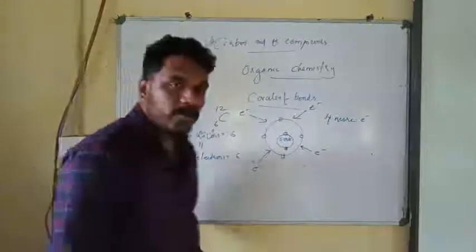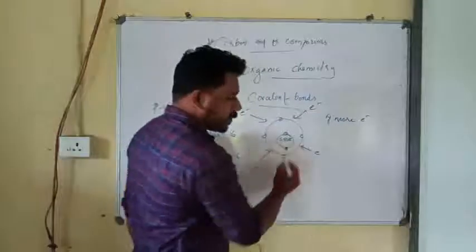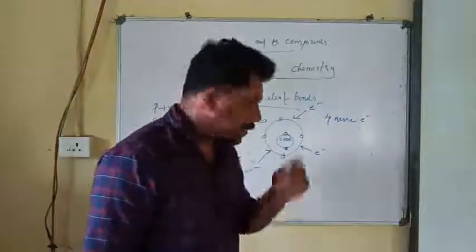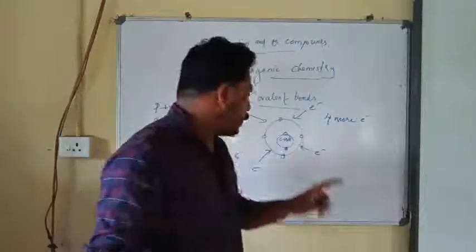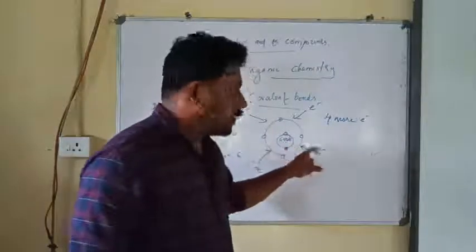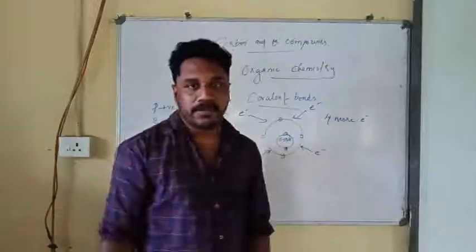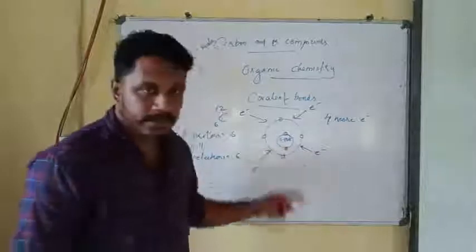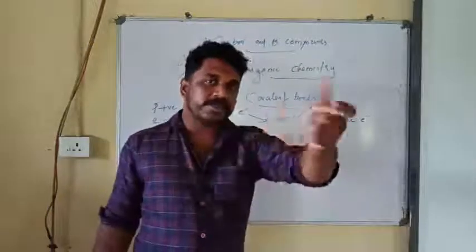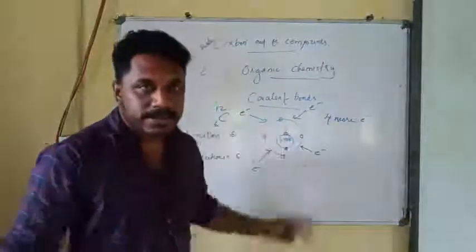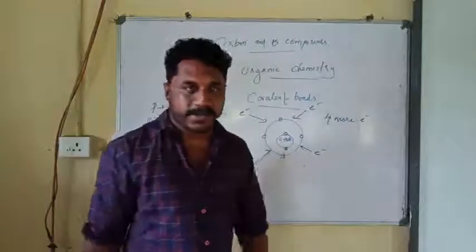So how many protons are there inside the nucleus of carbon? 6 positive charges, 6 protons are there, right? And these 6 protons are attracting or holding the electrons. Actually, these are the particles which hold the electrons. We know that the nucleus has positive charge and is attracting all the electrons towards it, and that's why electrons are there around the nucleus, right?